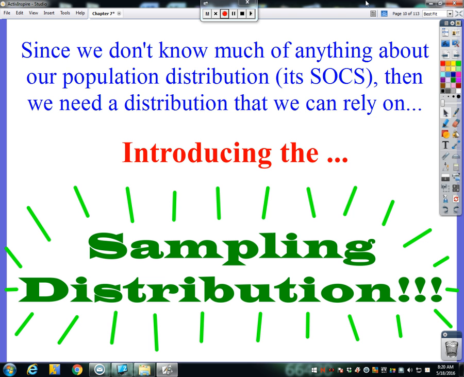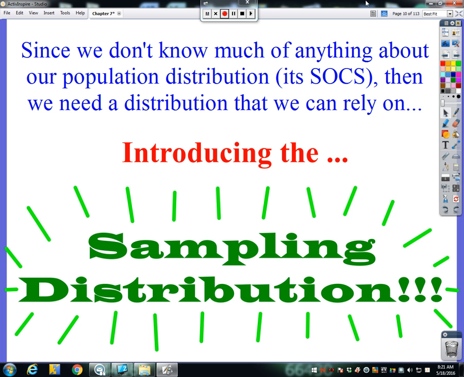Now, since we don't know much of anything about our population distribution, for example, its size, its shape, if it has any outliers, what its center is, and what its spread is, we need to rely on a distribution called the sampling distribution.